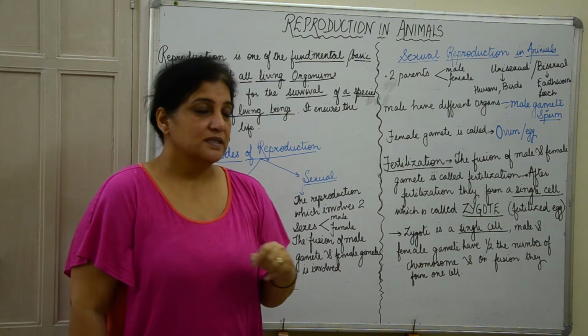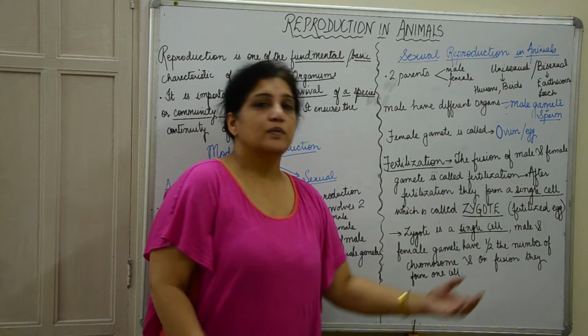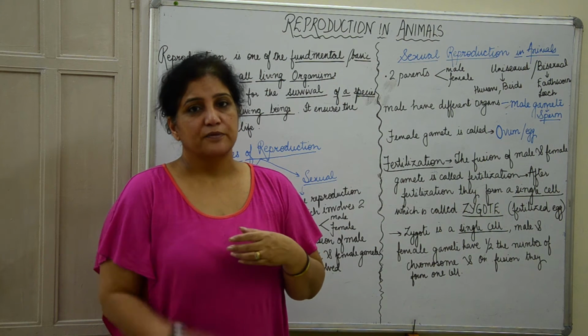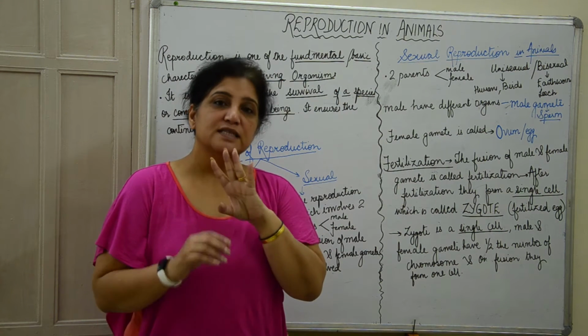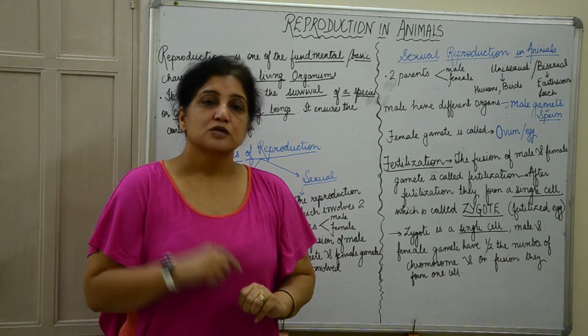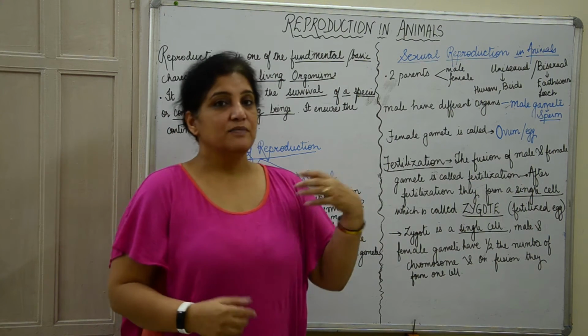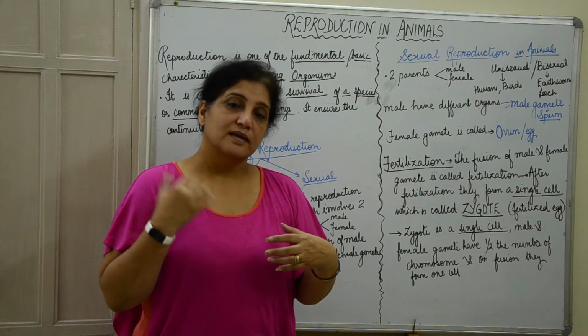But what happens is that a gamete will have only half the number of chromosomes. I'll give you an example of human beings. Human beings have 46 chromosomes, that is 23 pairs. So the male gamete carries 23 chromosomes. Similarly, the female gamete carries 23 chromosomes.